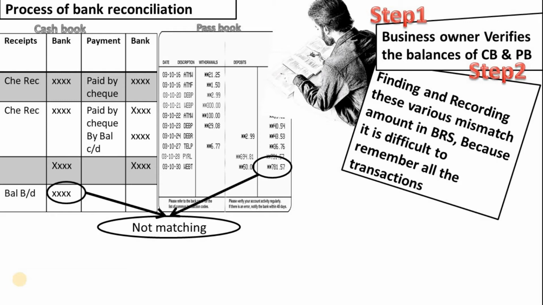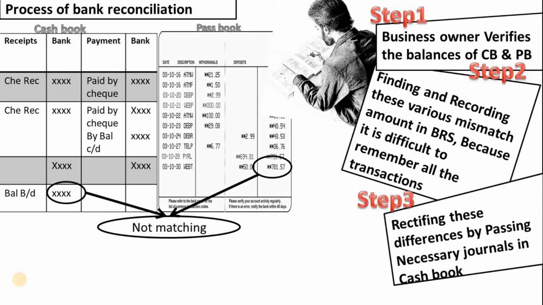The accountant will record all these mismatch entries and the reasons for them in the bank reconciliation statement, because remembering all these mismatches for so many transactions is difficult. After recording reasons for these differences, what is the next step for the accountant? Our third step is passing rectification journal entries according to these mismatches, so that the balance as per the cash book will match the passbook.